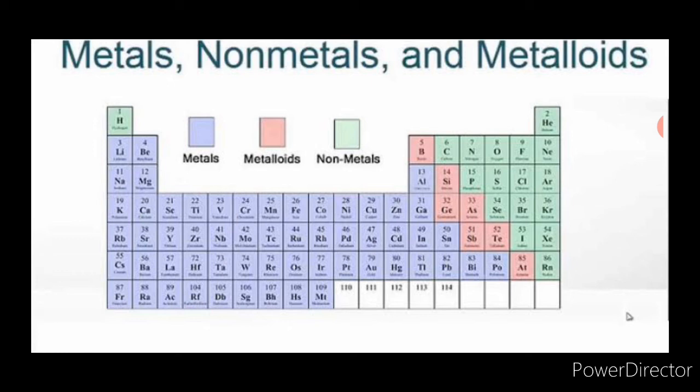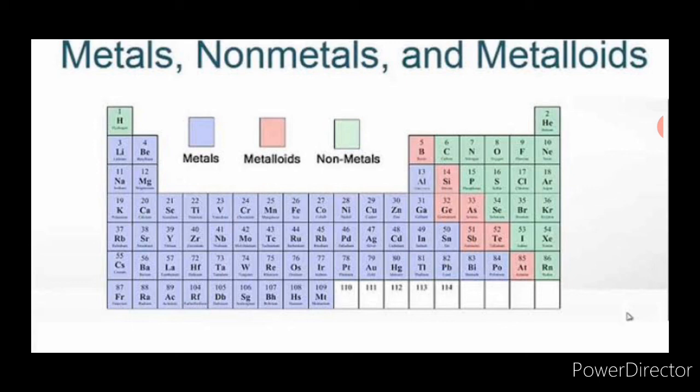Now if you see the non-metals, a non-metal is an element that does not show any of the characteristics of metals, like hardness, shine, malleability, ductility. All the non-metals are arranged only in the p block. P block non-metals, for example, carbon, nitrogen, oxygen, phosphorus, sulfur, halogens, that is chlorine, bromine, iodine and fluorine, and the inert gases come under the non-metals.